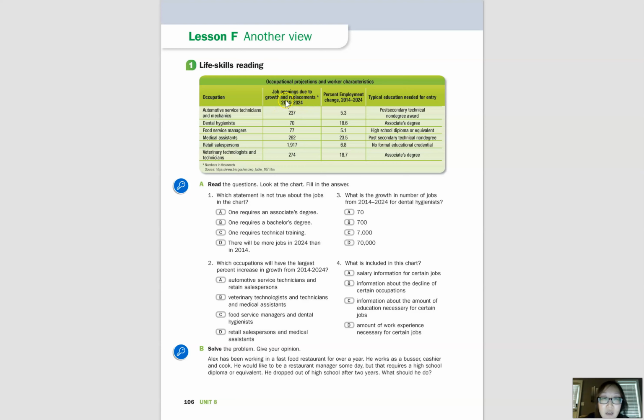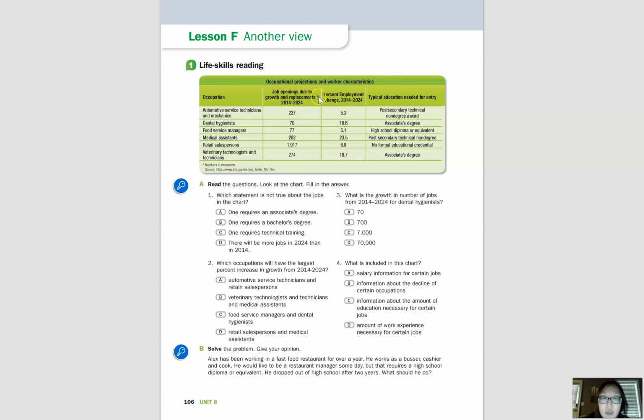So based on the numbers we have from 2014, we can project or guess what we will see in 2024, and that's the future. And then we can see in the next category percent employment change from 2014 through 2024.